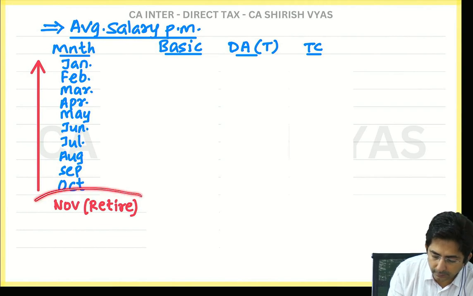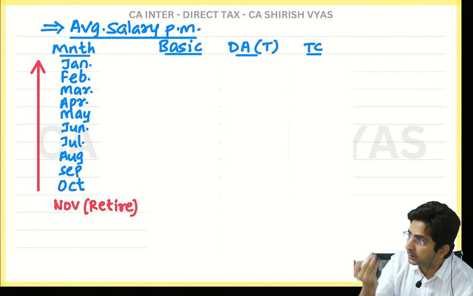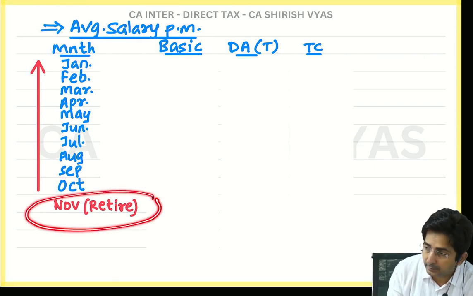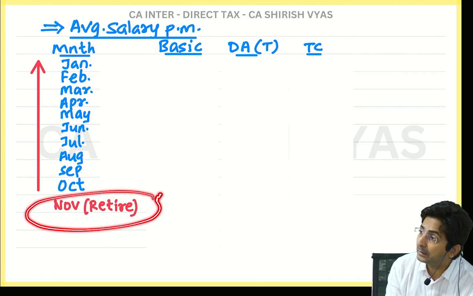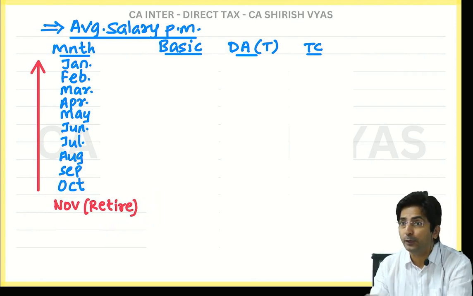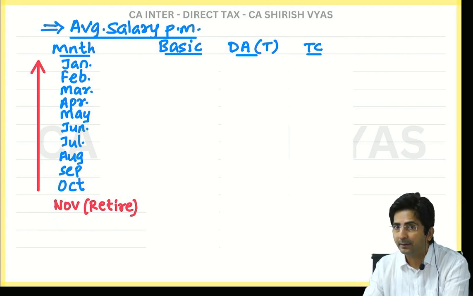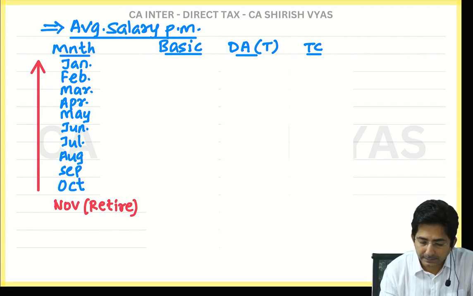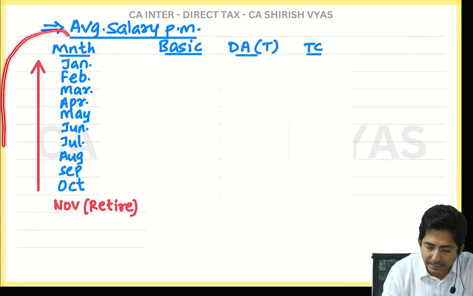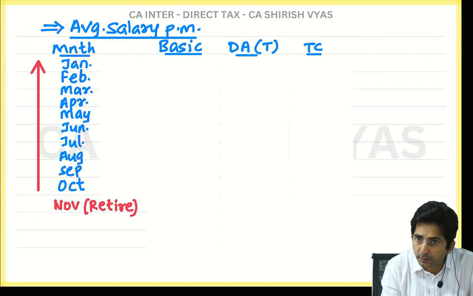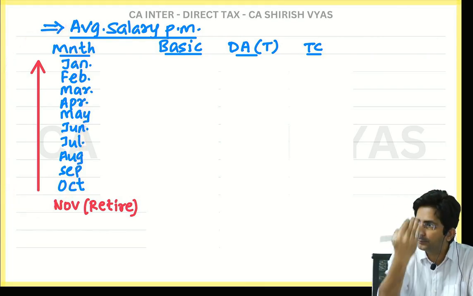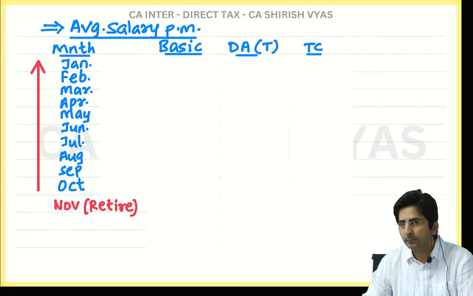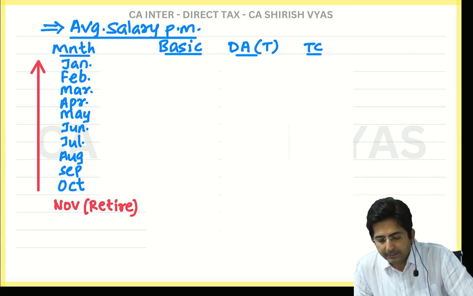First I've written the month of November. See, you should go reverse. Better to go reverse. November month you write in the 11th line. Why 11th line? Because that I have to ignore. So if I ignore the 11th line, I will be left with 10 lines. And see why I have drawn this arrow. Can you see this arrow? This is to show that you go reverse. Reverse working of preceding 10 months. Copy this. Average salary per month.